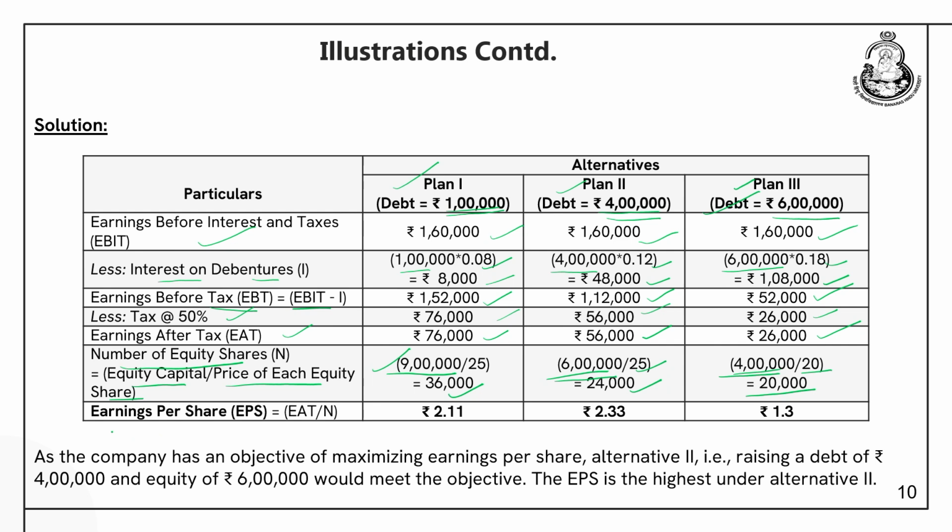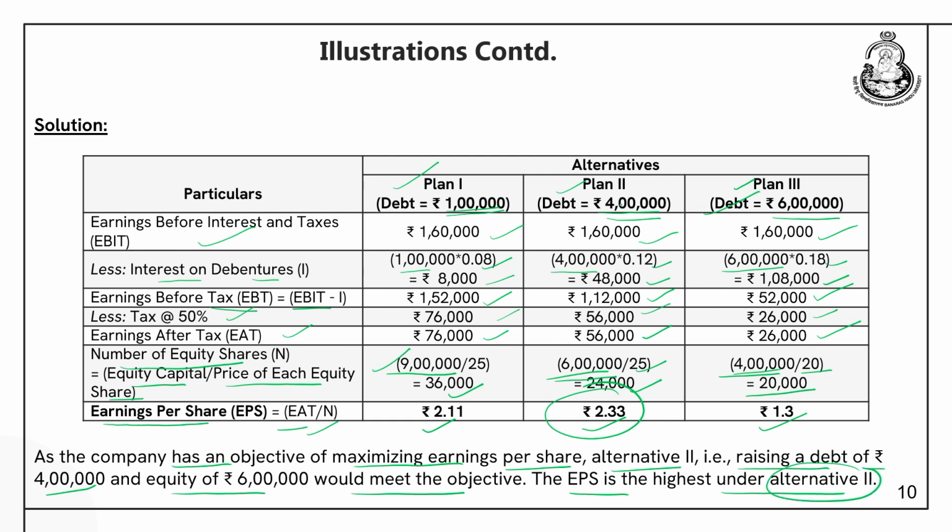So, using these values, we can find the earnings per share, which is earnings after taxes divided by the number of shares. So, for plan 1, this comes out to be 2.11, for plan 2, it is 2.33, for plan 3 it is 1.3. As the company has an objective of maximizing earnings per share, alternative 2, that is raising a debt of rupees 4 lakh and equity of 6 lakhs would meet the objectives. The EPS is highest under alternative 2.